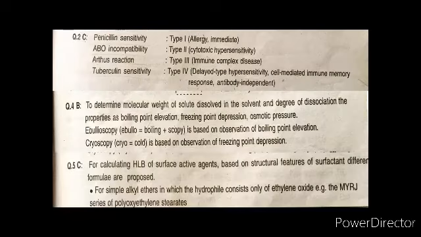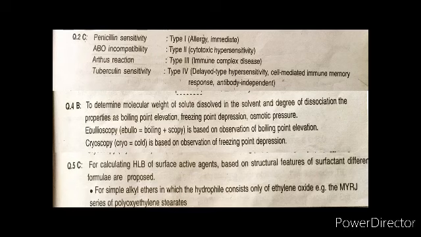What are the types of hypersensitivity reactions? We have penicillin sensitivity, which comes under type 1, that is allergy reaction or immediate type of hypersensitivity. Then comes blood group incompatibility. ABO incompatibility comes under type 2, that is cytotoxic hypersensitivity.